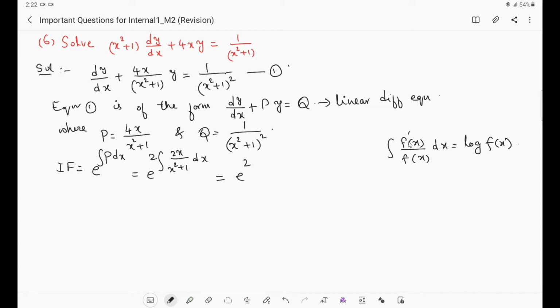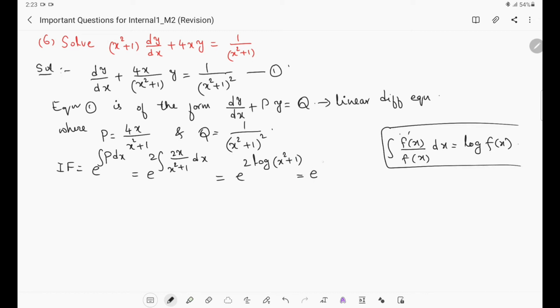Then f dash of x is the derivative of f. See, x square derivative is 2x, 1 derivative is 0. So x square plus 1 derivative is 2x only. It is in the form of f dash of x by f of x, and the integration is given by log of f of x. So 2 into log of, what is f of x here? x square plus 1. This is the formula.